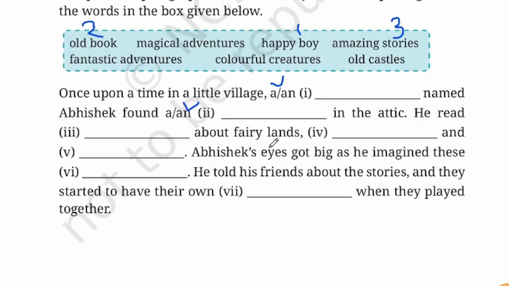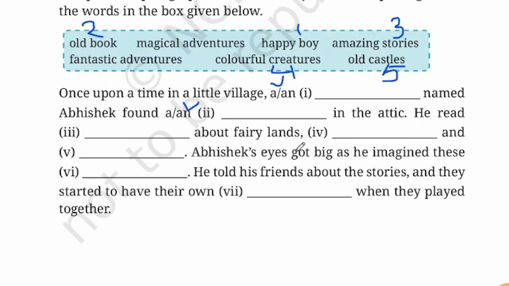Then we can write number 4 as colorful creatures. Fairylands, colorful creatures, and what is there? Old castles. Okay, old castles. Number 5. So he read amazing stories about fairylands, then colorful creatures and old castles.